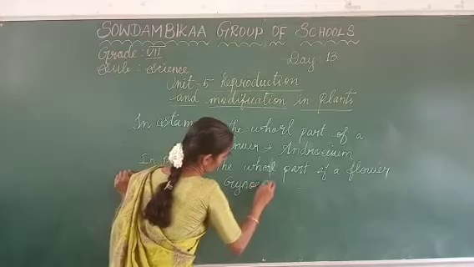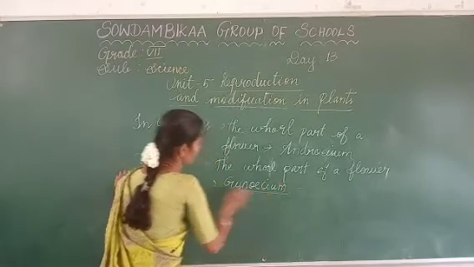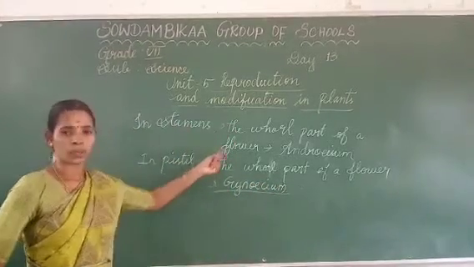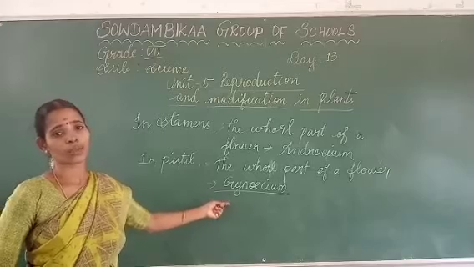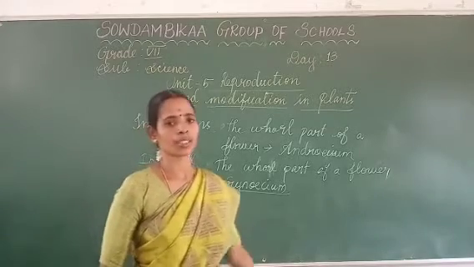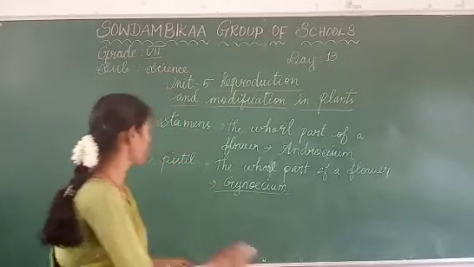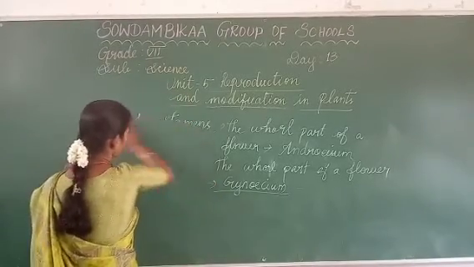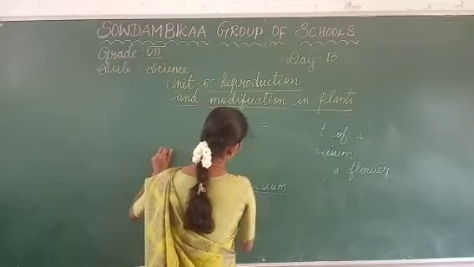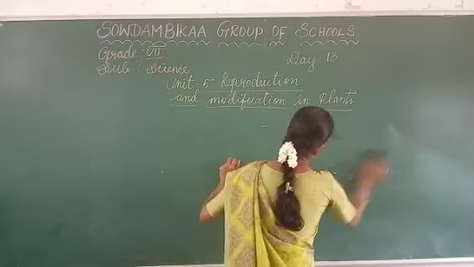That is the female reproductive part. So depending on this, we can classify the types of flower, unisexual flower and bisexual flower, according to the presence of androecium and then gynoecium.